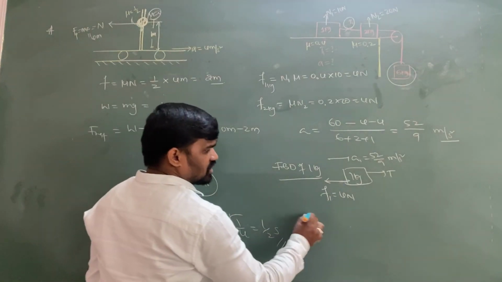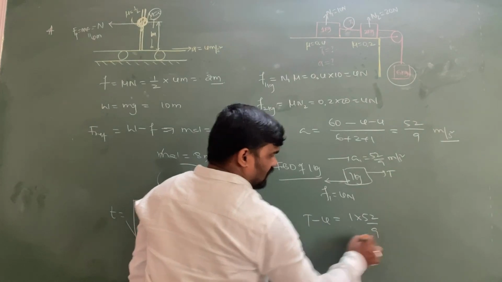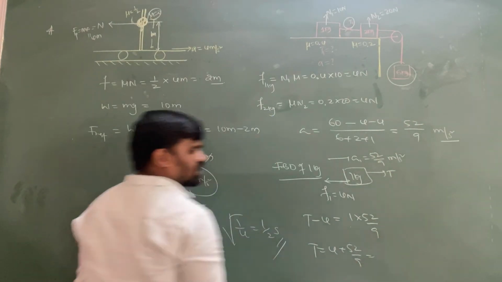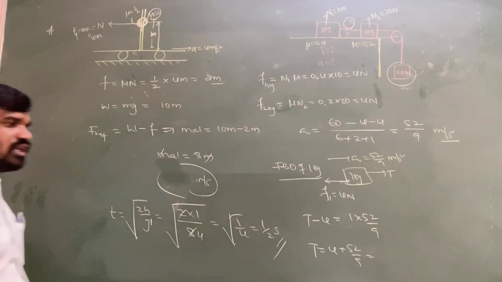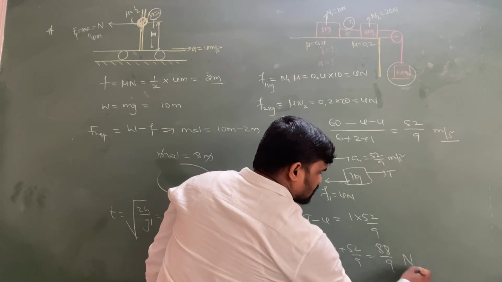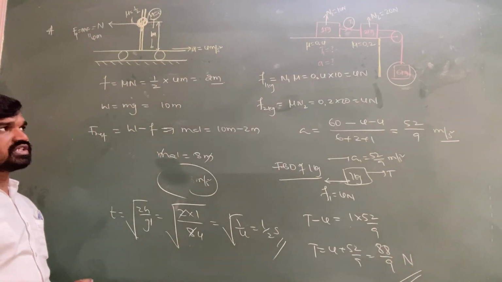So we can write T minus 4 is equal to 1 into 52 by 9. So T equals 4 plus 52 by 9. This is 36 plus 52, which is 88 by 9. This is the tension developed in the string connected between 2 kg and 1 kg.